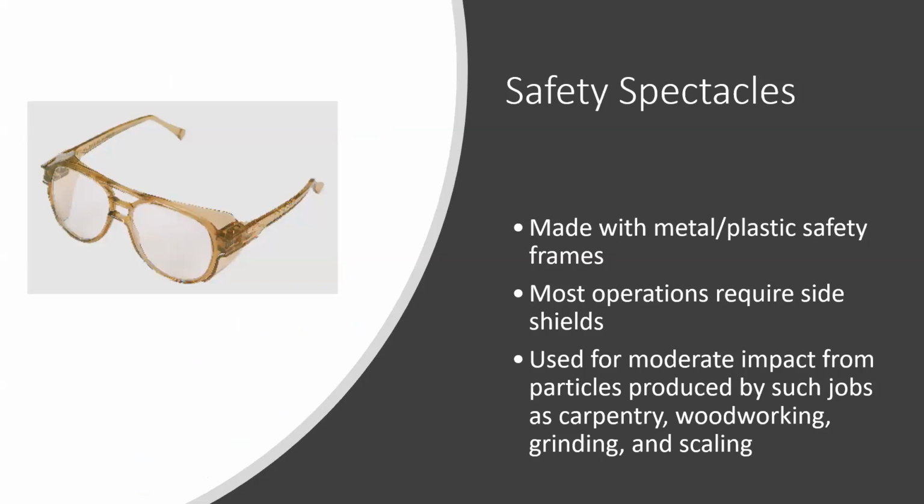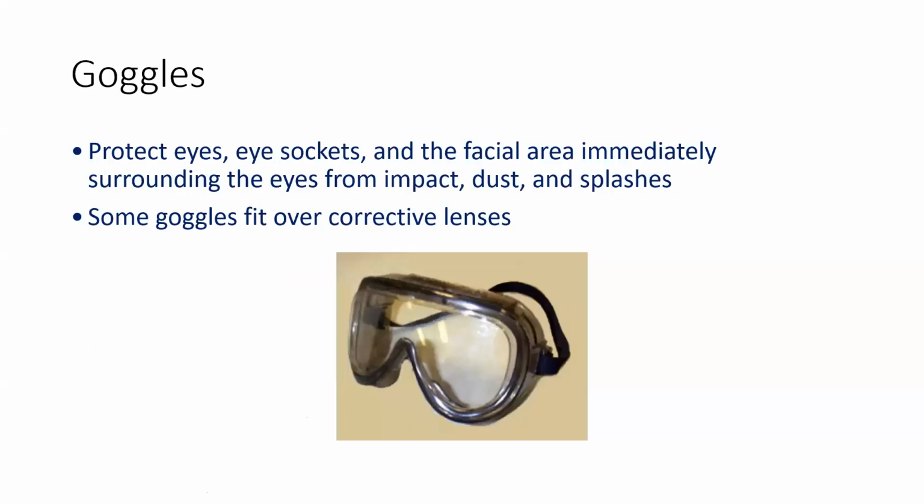Very good. So these are some of the PPEs you can see, which include safety spectacles. When we are doing any carpentry activity where wooden chips are there, or if you are working on a lathe machine, you can use safety spectacles.